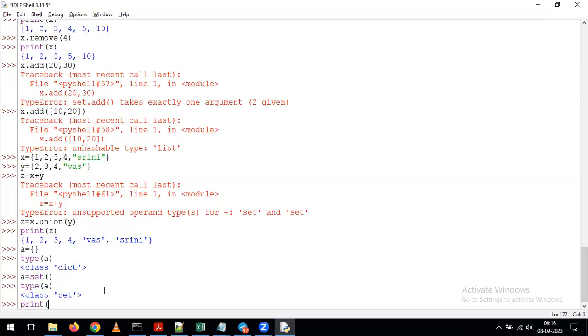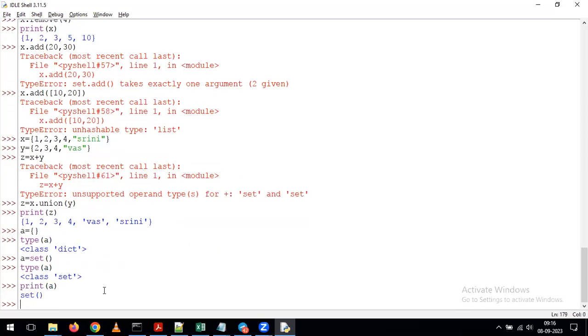Just we'll see the data here. If I give the print of A, it gives set of something like this, which is nothing but it is considered a set. Because of the empty set, it is displaying the value as set, open bracket and closing bracket. So this is the way you need to understand how we can define the empty set depending on our requirement. Don't give curly braces whenever you want to define the empty set. If you want to define the empty set, we have to give the keyword called set. By using the set keyword, we can define the empty set.